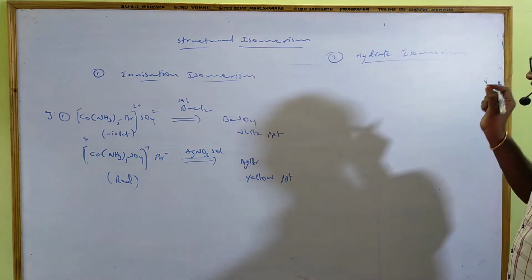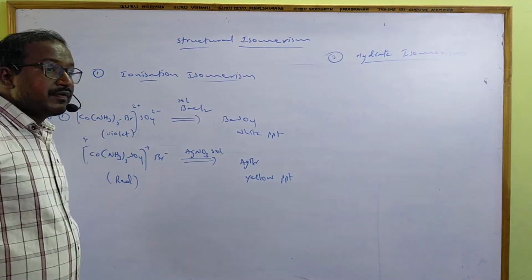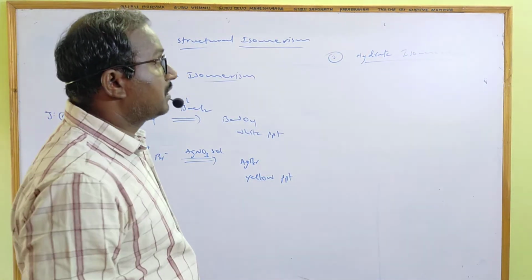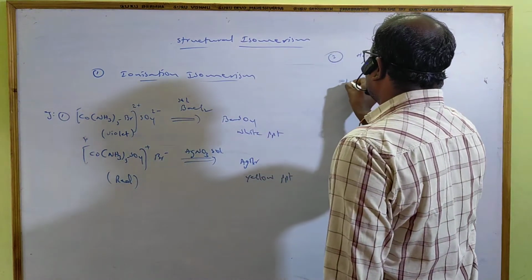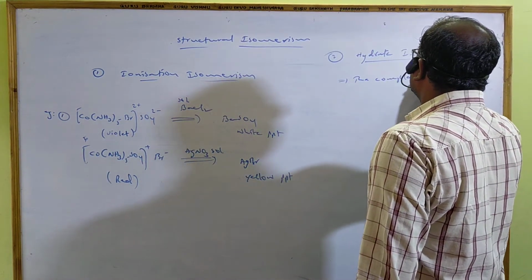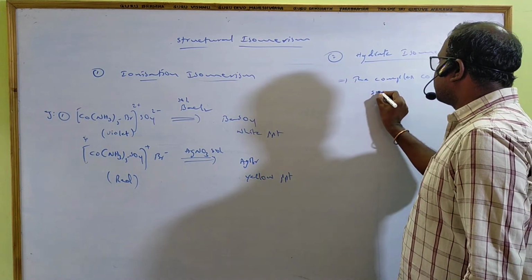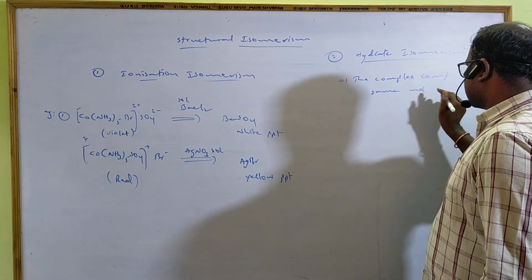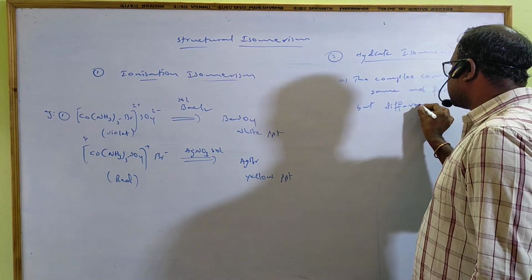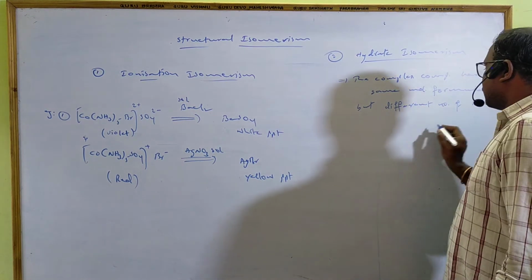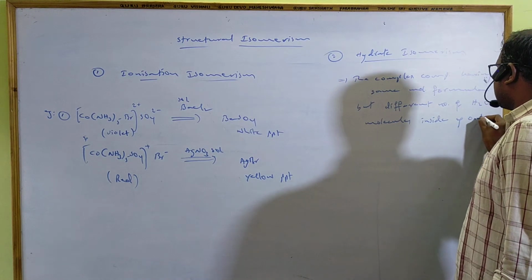Hydrate isomerism means complex compounds having the same molecular formula but a different number of water molecules inside and outside the coordination sphere.